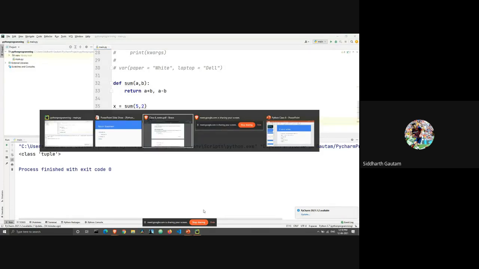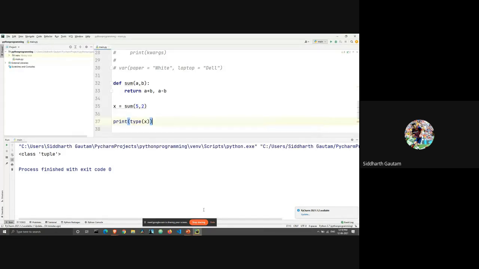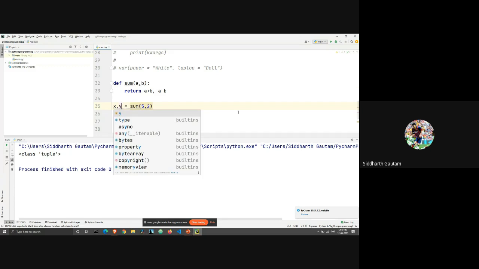Okay, give me a second. All right, so this is when you have multiple return values. Multiple values which get stored in one variable get stored in a tuple. That's how the return statement and multiple outcomes work. All right. So let's see if I want to store it in different variables. Okay, I'm just experimenting here. Let's see what happens here.